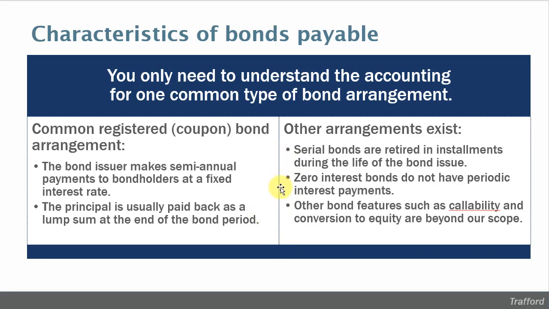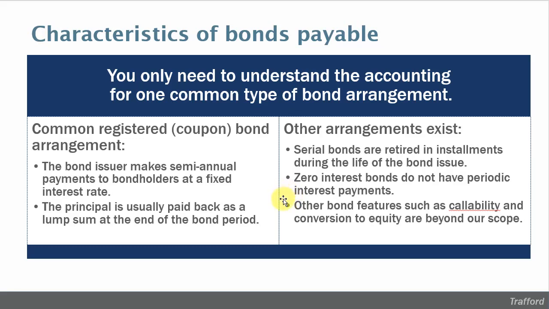There are zero interest bonds, so these bonds don't pay any interest at all. The bondholder simply gets their money back at the end of the period. So as you would imagine, if you were to purchase one of these bonds, you would not be willing to pay the full amount that you're going to get paid back in the future, because you would want to be reimbursed for the fact that the corporation had your money for some period of time.